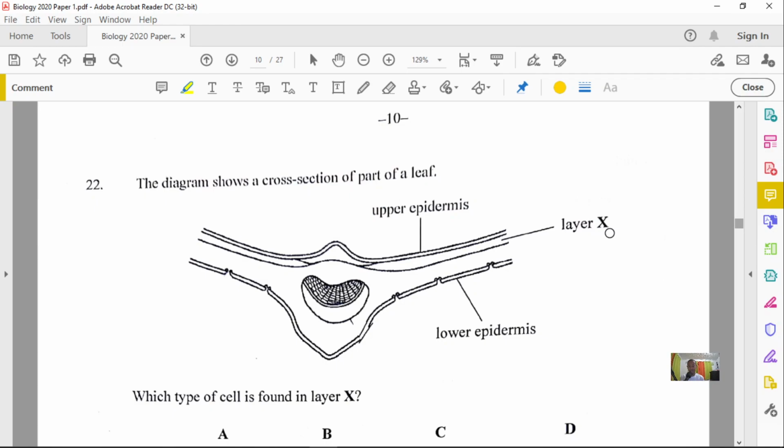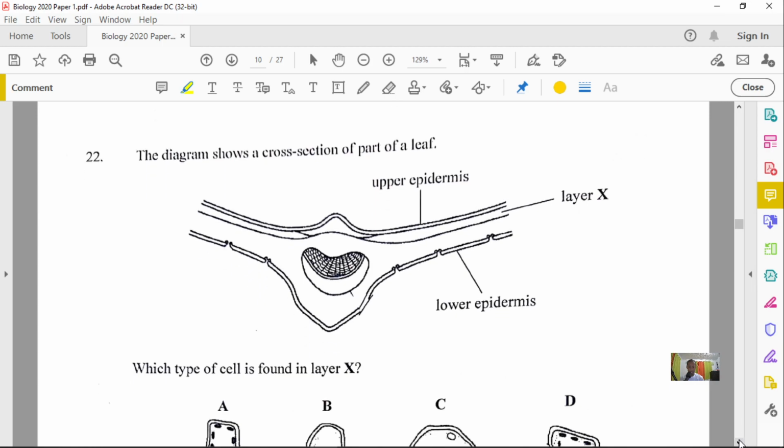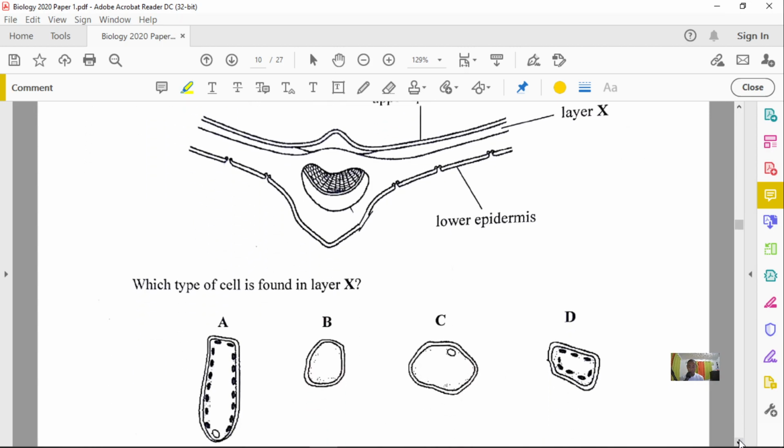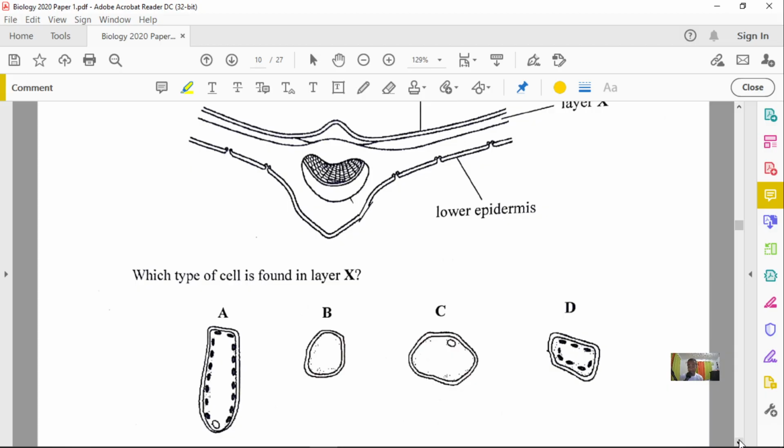And of course, you have layer X. So be careful with this now. And then it's asked now, which type of cell is found in layer X? So what you want to think about is which type of cell can be found below the epidermis? That's the key thing that you need to think about. Which type of cell can be found below the upper epidermis? So let's look at the options to see exactly what the options are. All right, and remember now, we have diagrams to represent these cells, not even names.